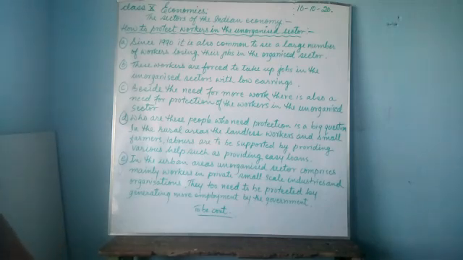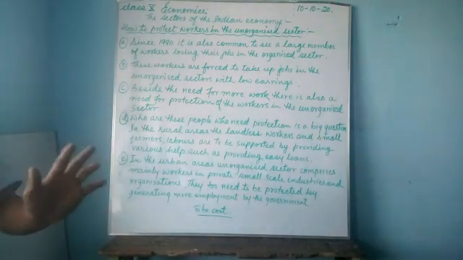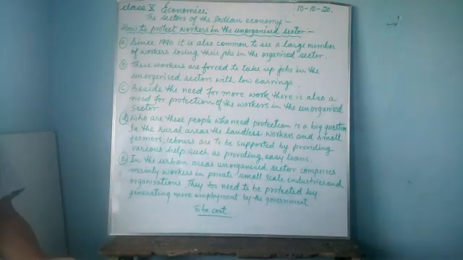In the organized sector, they do not have to worry whether it is a pandemic or a national calamity. Their job is secure. They get the payment, they get security. But in the unorganized sector, it is not secure. So they are always in danger, in fear that they might lose the job. So no matter what happens, they have to tolerate or bear all this.